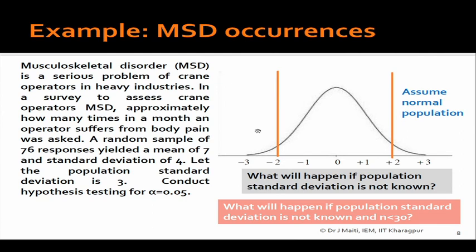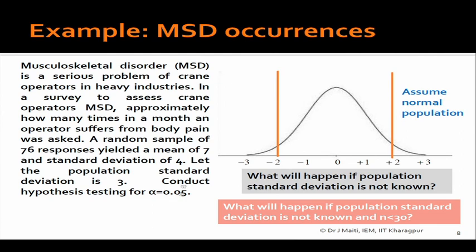This is one example. Last class we have described. We said that MSD is a problem with industrial workers, particularly the crane operators in heavy industry. Now, a random sample of 76 responses yielded a mean of 7 and standard deviation of 4. Population standard deviation is also given. Conduct hypothesis testing for alpha equal to 0.05.